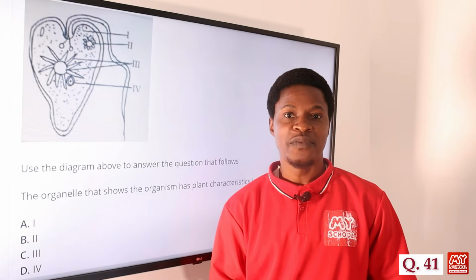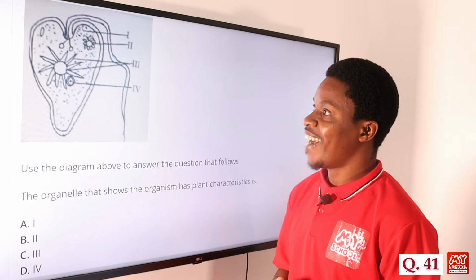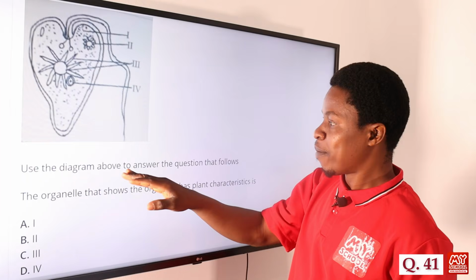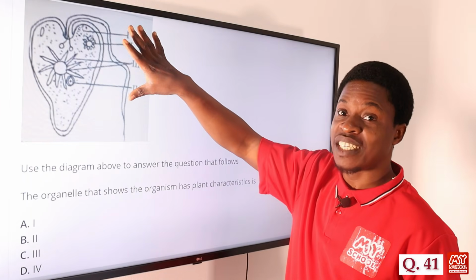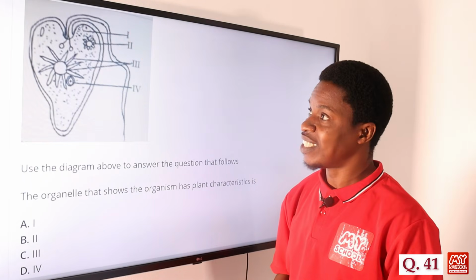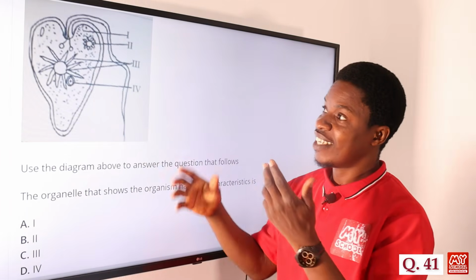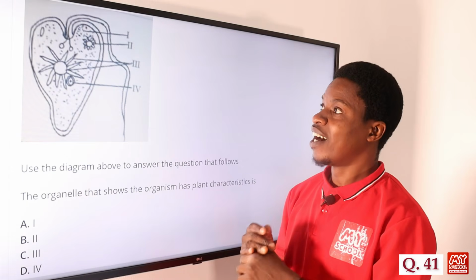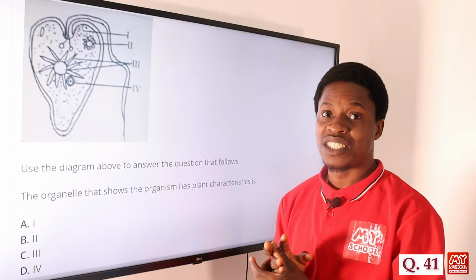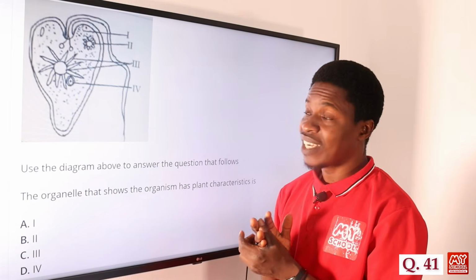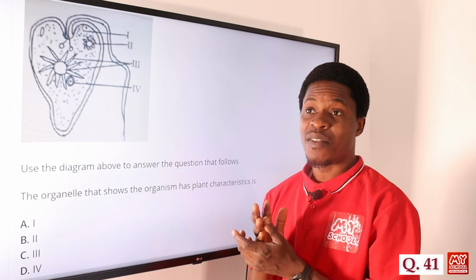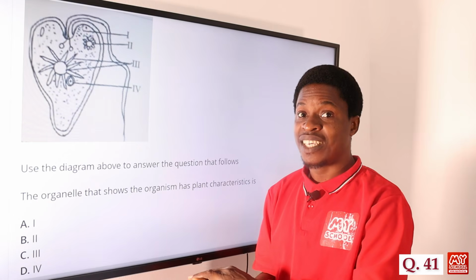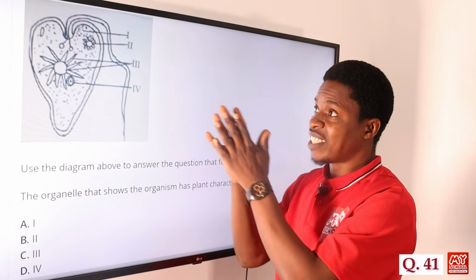Now to question number 41. We have another diagram here. Use the diagram above to answer the question that follows. So you must identify what organism this is. This is the diagram of Euglena viridis. Euglena viridis belongs to the class of organisms that have both plant-like features and animal-like features. That is what the Euglena is.